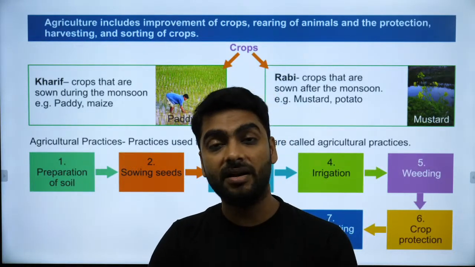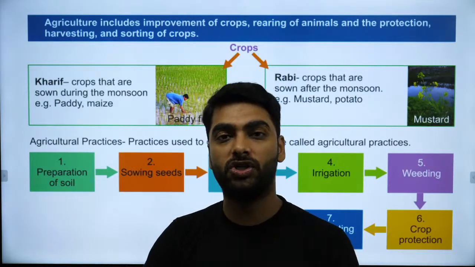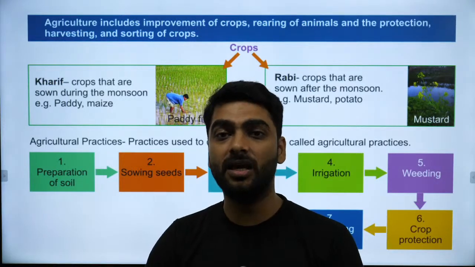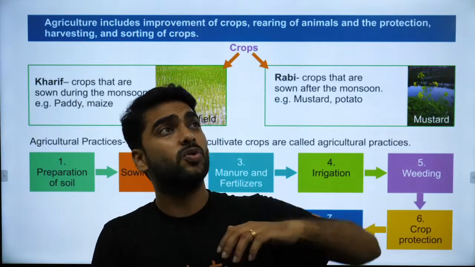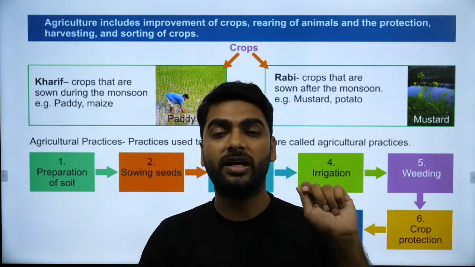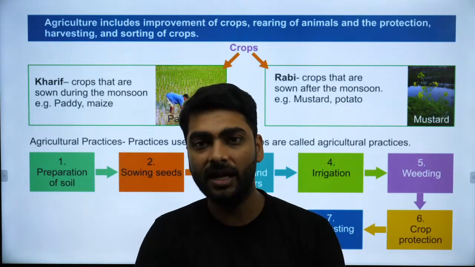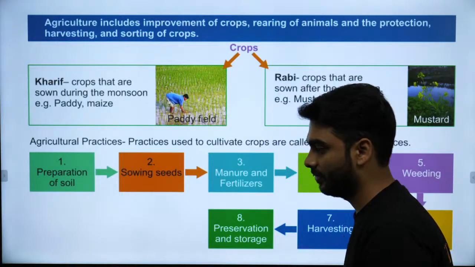Sun drying is another way of storing the grains. You have to remove the moisture. They have a lot of moisture, so you can dry them in the sun and then nicely pack and store them and then supply it to the market. Silos are huge containers where you can control the temperature, control the nitrogen level and store the grains. Right? So these are the methods of agricultural practices.